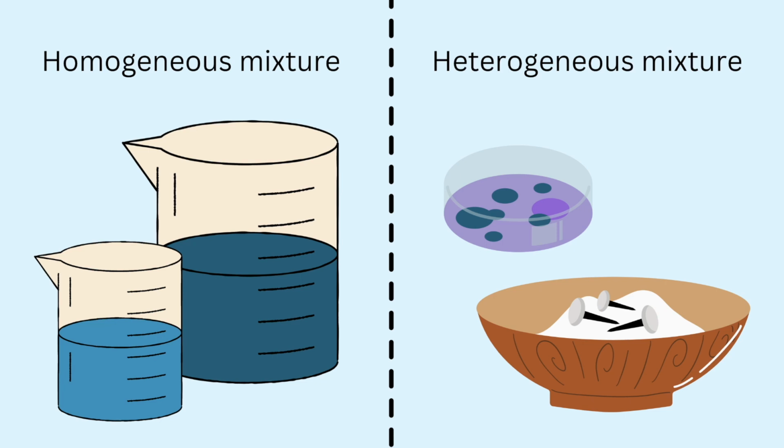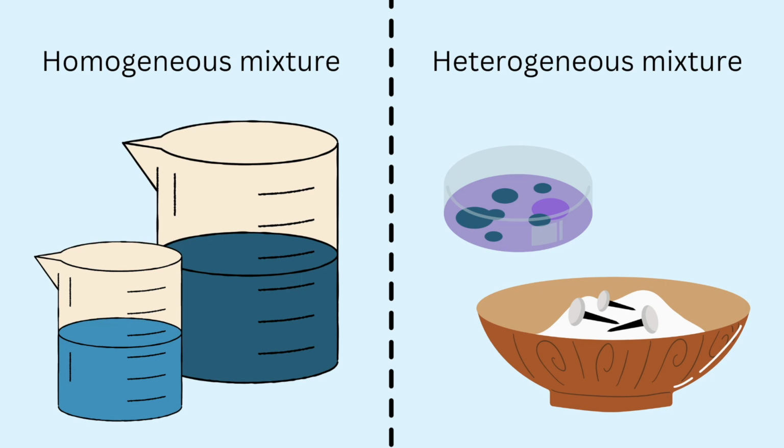In the case of copper sulfate and potassium permanganate, you were able to visually distinguish between the copper sulfate and the potassium permanganate present on that glass plate, right? So this is an example of a heterogeneous mixture because you are able to visually differentiate between them.